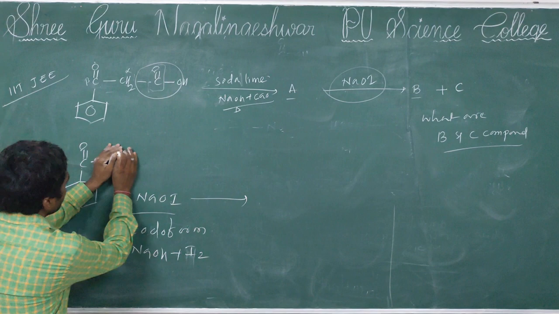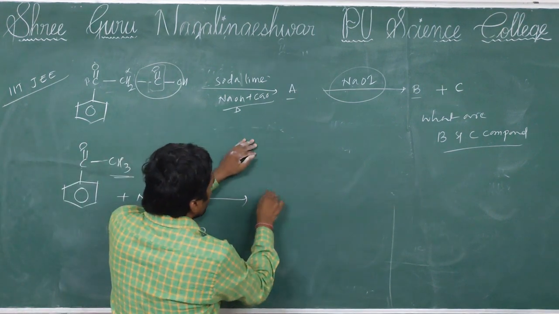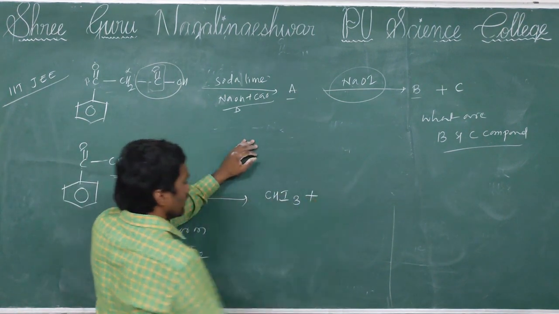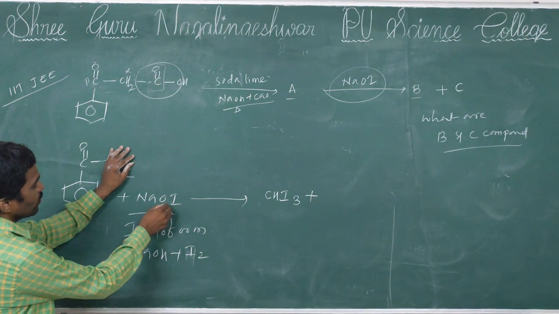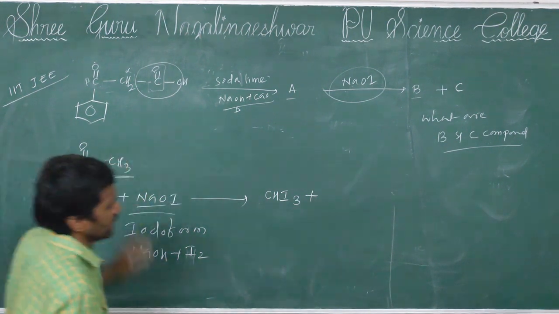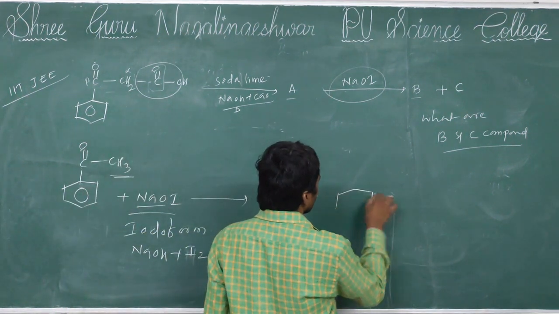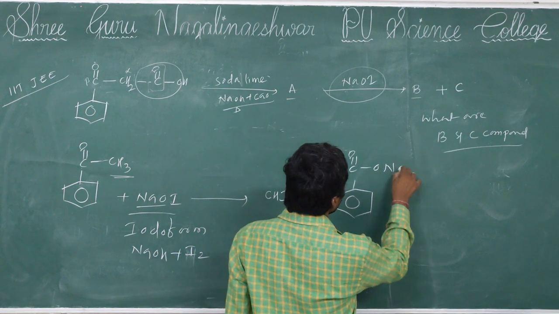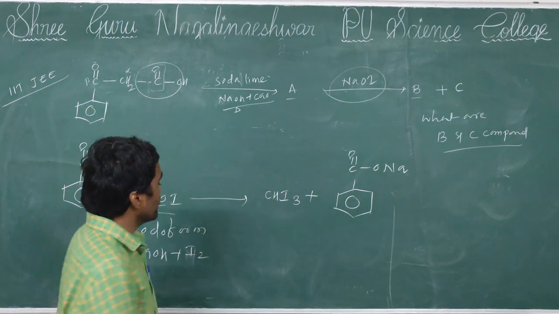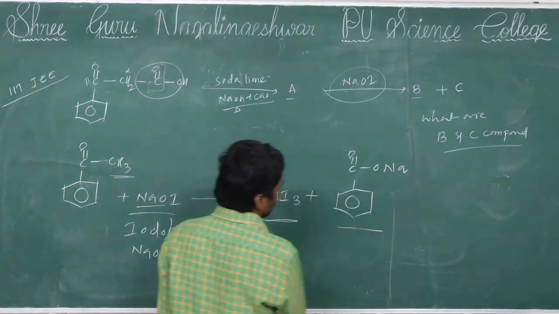So this methyl group is converted to iodoform, CHI3, plus the remaining part you add ONa: C double bond O, ONa will be formed.